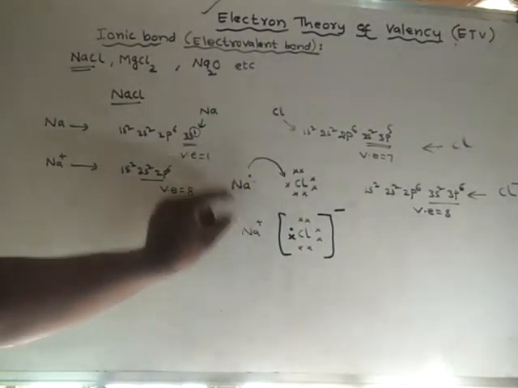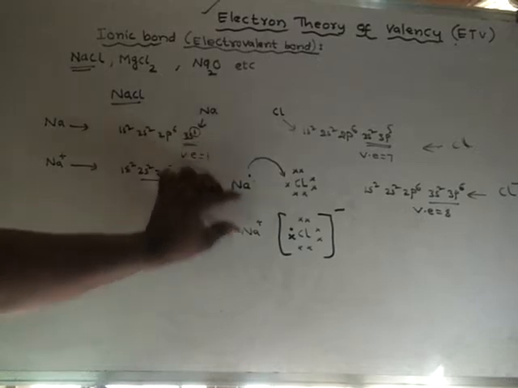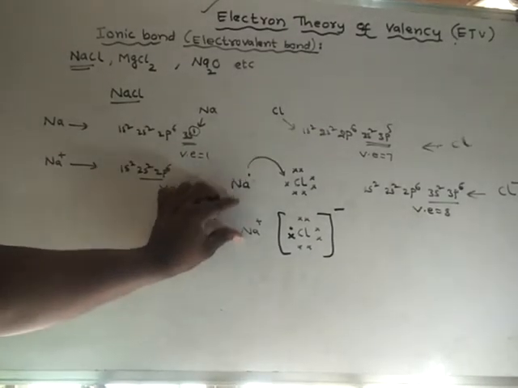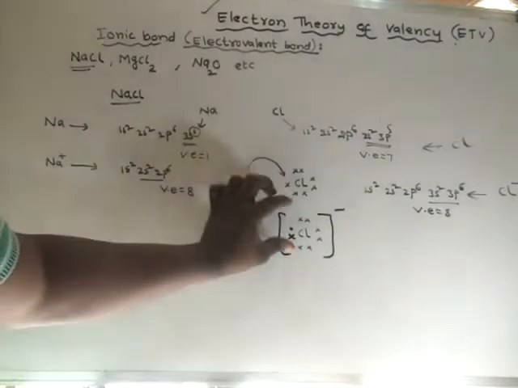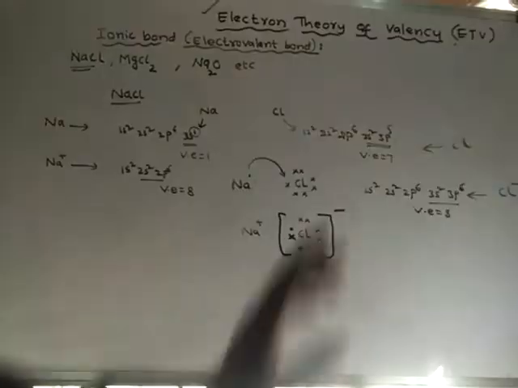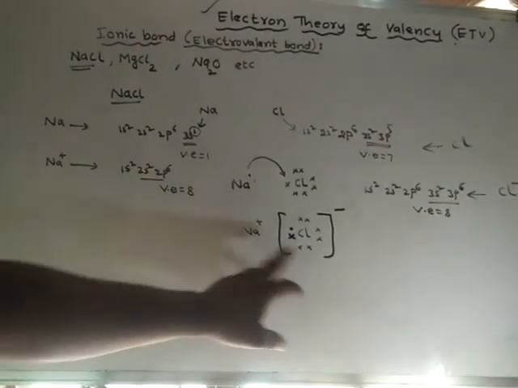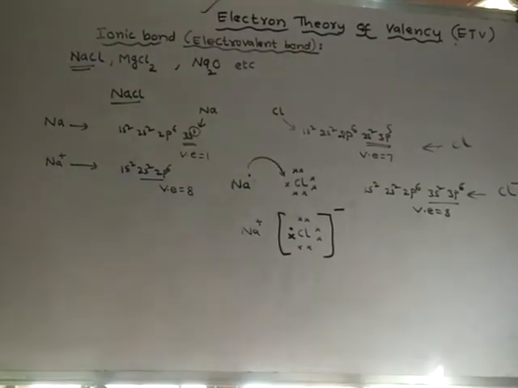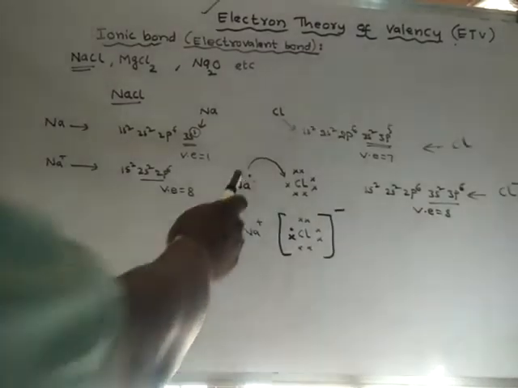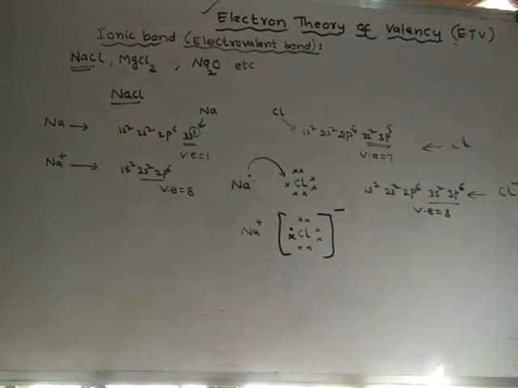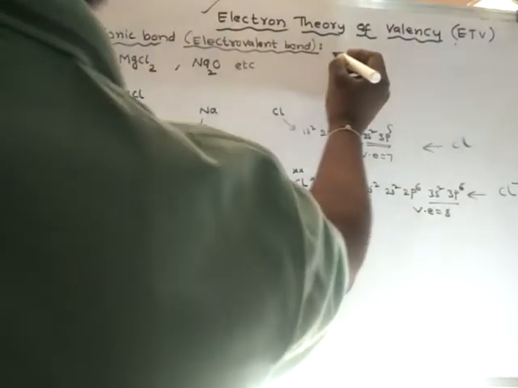Before that this was unstable. Now it has become stable, and here also it was unstable, but it has become stable after gaining one electron. In this way, two oppositely charged ions are formed due to complete transfer of electron. So what is happening here?